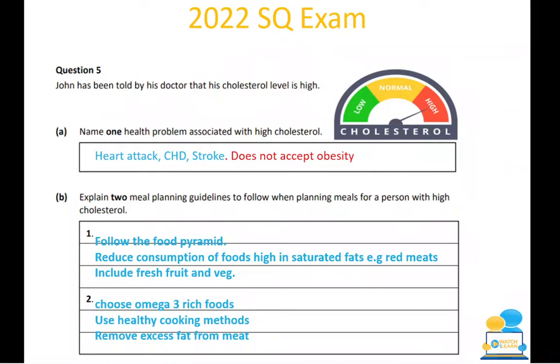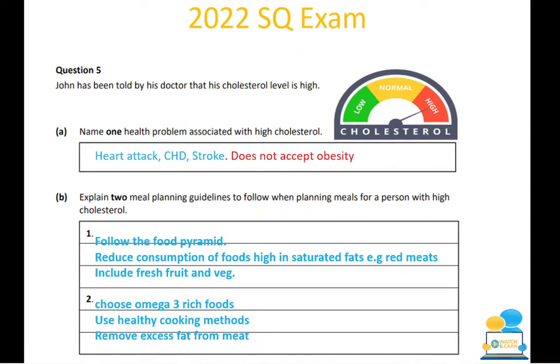They did not accept obesity this year, just in the marking scheme. So anyone that gave that lost out on 2 marks. Then part B, they were looking for 2 meal planning guidelines to follow when planning meals for a person with high cholesterol. This was 6 marks, so 3 and 3. What they're looking at is follow the food pyramid. For that, you'd want to give a full explanation, because the key verb is explain 2 meal planning guidelines.